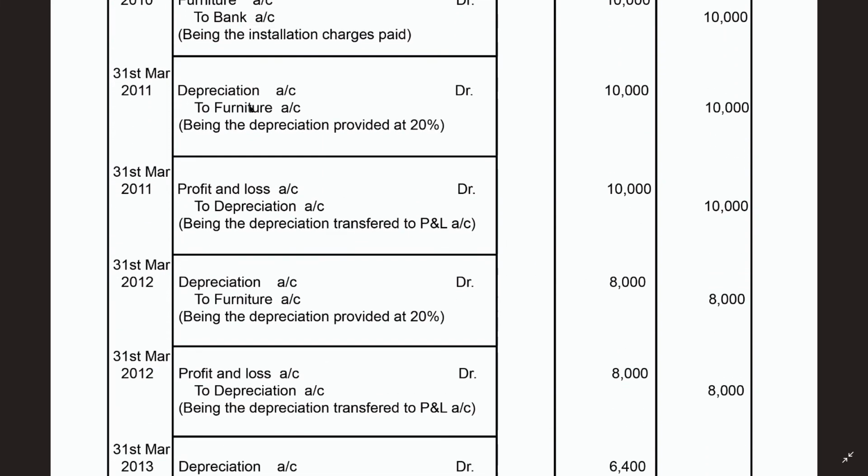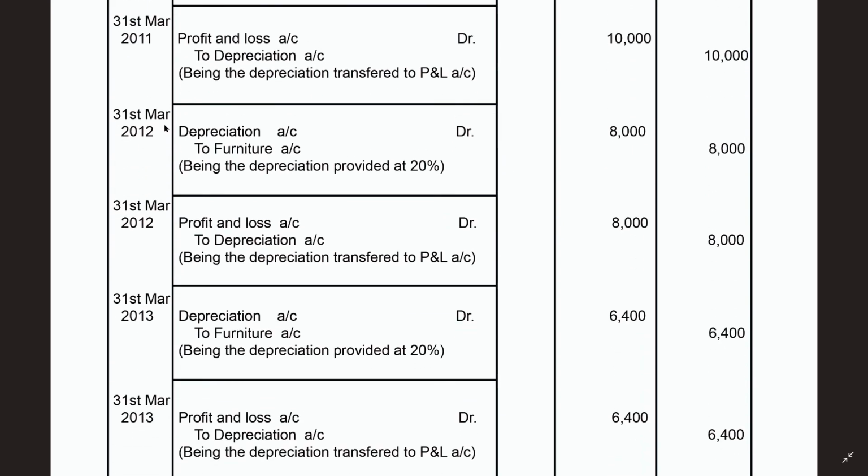Clear? The same way the depreciation will be again posted into the profit and loss account. It will be transferred to the profit and loss account. That's why profit and loss account debit to depreciation account, that is 10,000 here also. Okay. Now 31st March, as we had written for 3 years in that problem, in this problem also he has asked for 3 years.